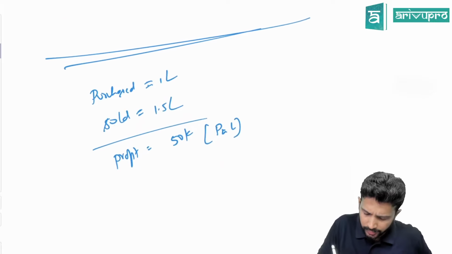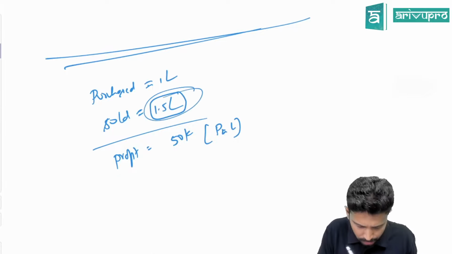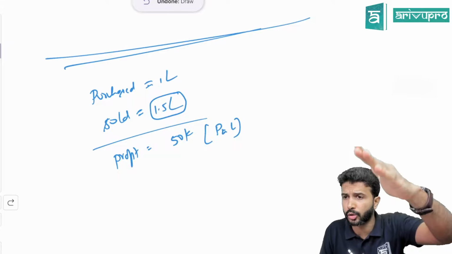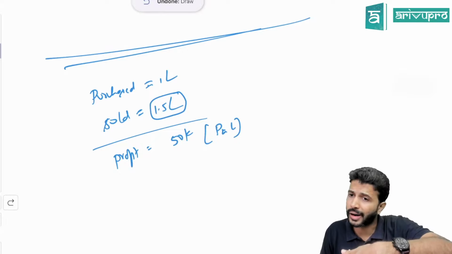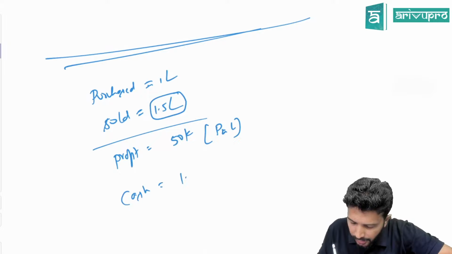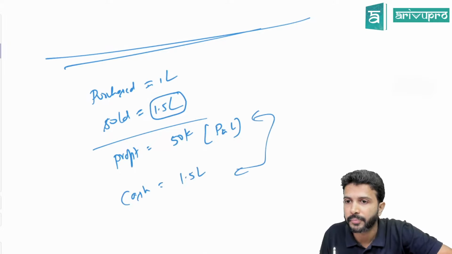Now, how much money do you have with you? You sold the goods, so how much money is there with you, sir? First, you invested 1 lakh rupees to buy the goods. After that, you sold the goods. How much did you sell it for? 1,50,000. So how much cash is there with you? Cash balance is 1,50,000. Check if P&L and cash balance are the same.